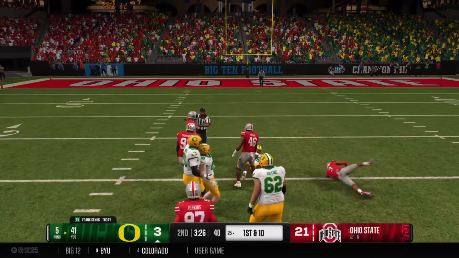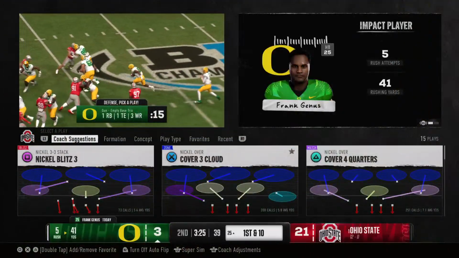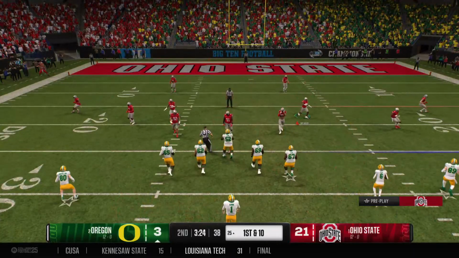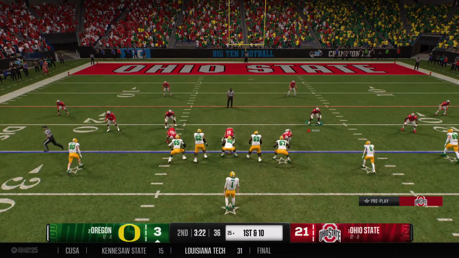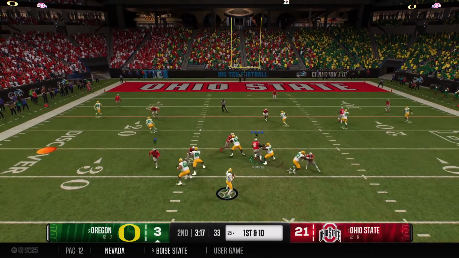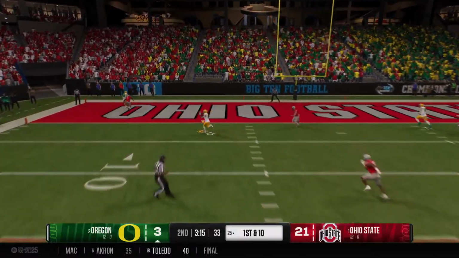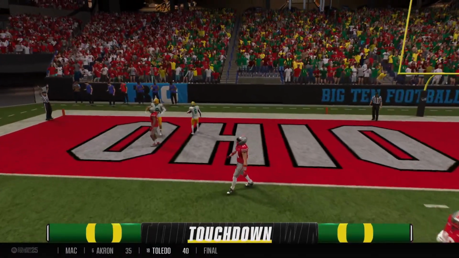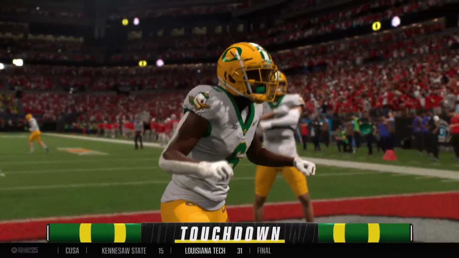Finds room at the 30. They bring him down to the 25. They're moving closer and closer to the red zone. This offense has gotten going at long last. It's another 1st and 10. From the shotgun, drops back. Quick throw to the left. And he scores. Touchdown, Ducks.